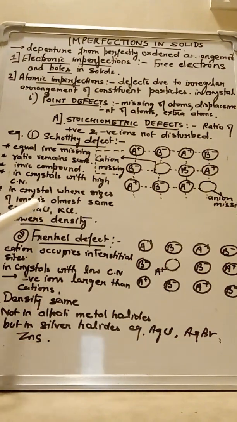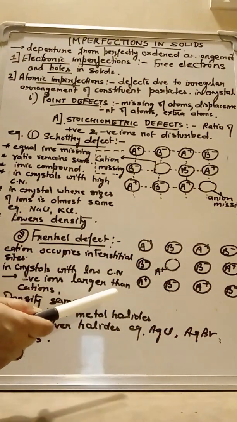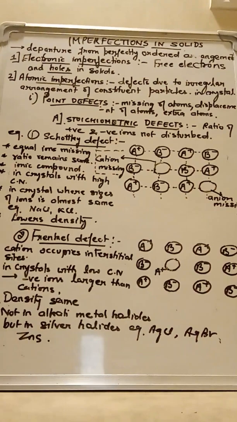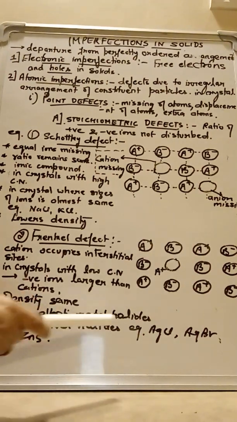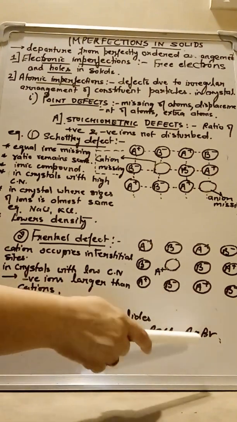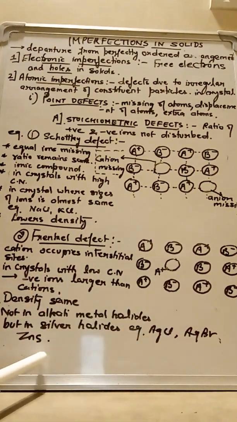Because alkali metals are larger in size, while this defect arises in the halides where cations are smaller in size. So generally, these occur in silver halides. Frenkel defect arises in silver halides like AgCl, AgBr or zinc sulfide crystals, where the size of the cation is less. So the differences between these two defects are to be learned.